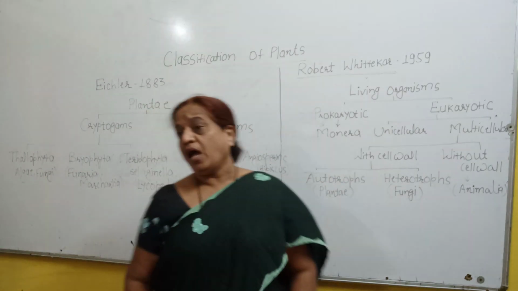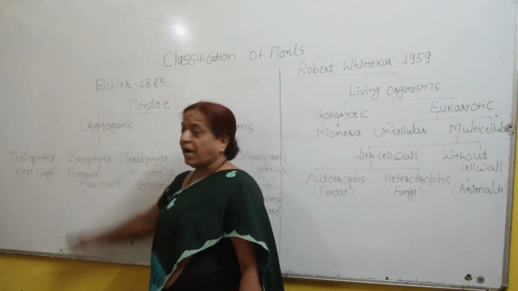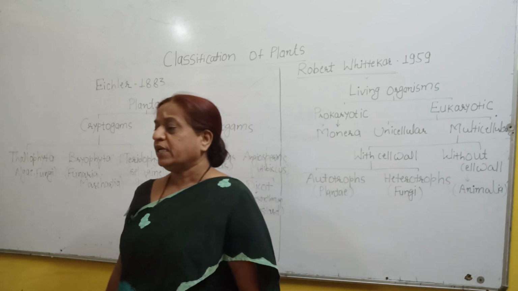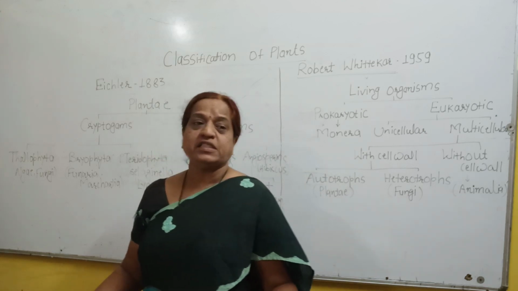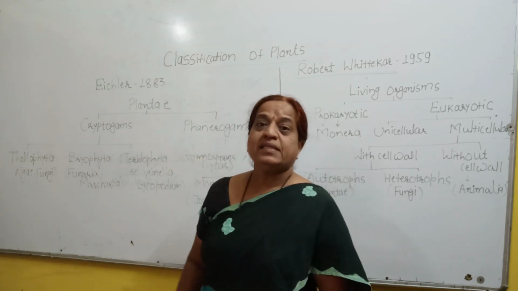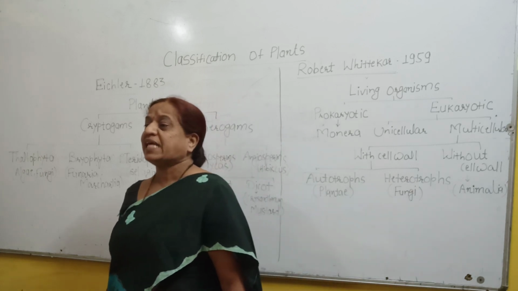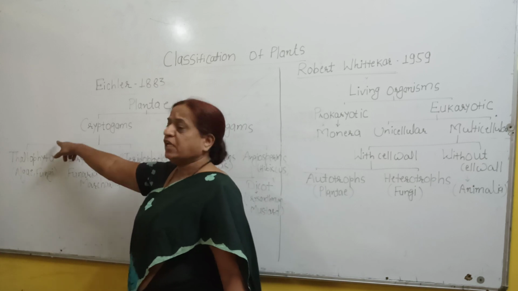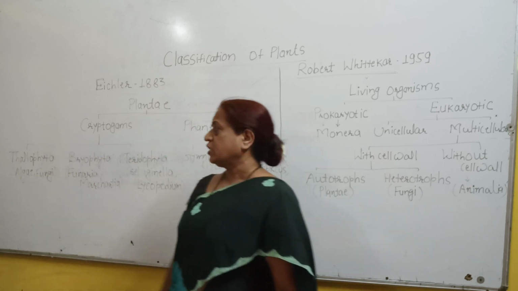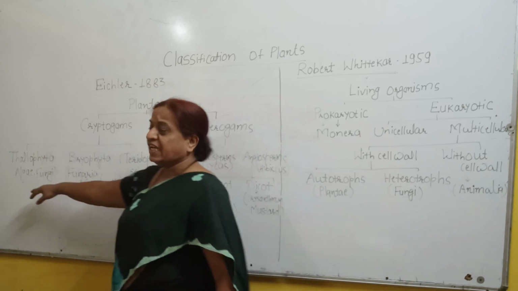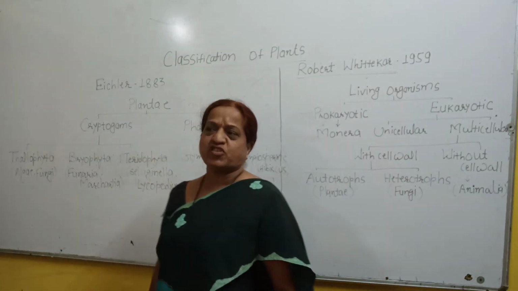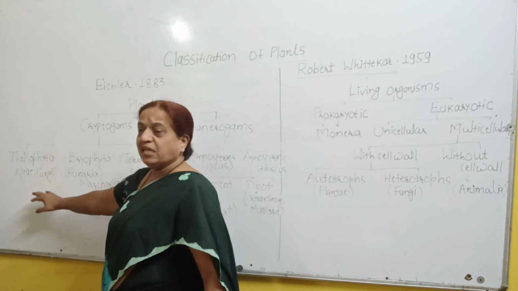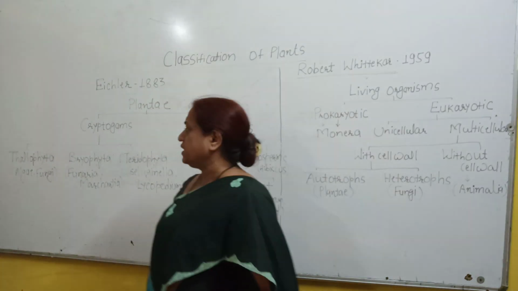Now the Thallophyta group includes the plants which have a thallus body. Now what is meant by thallus body? When the plant body is not differentiated into root, stem and leaves, that type of plant body is known as a thallus body. And the plants which are included in the division Thallophyta are known as thallophytes. For example, algae and fungi have thread-like or filamentous bodies. So that is a thallus body. So this is about the Thallophyta.